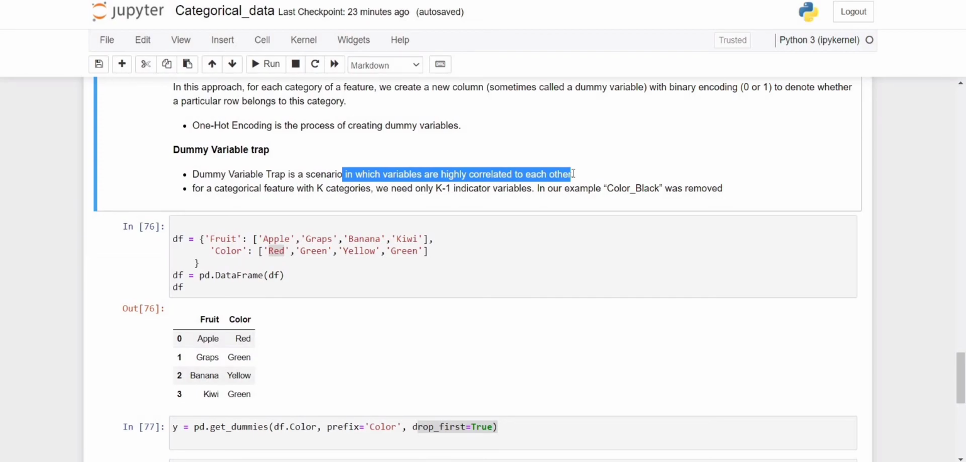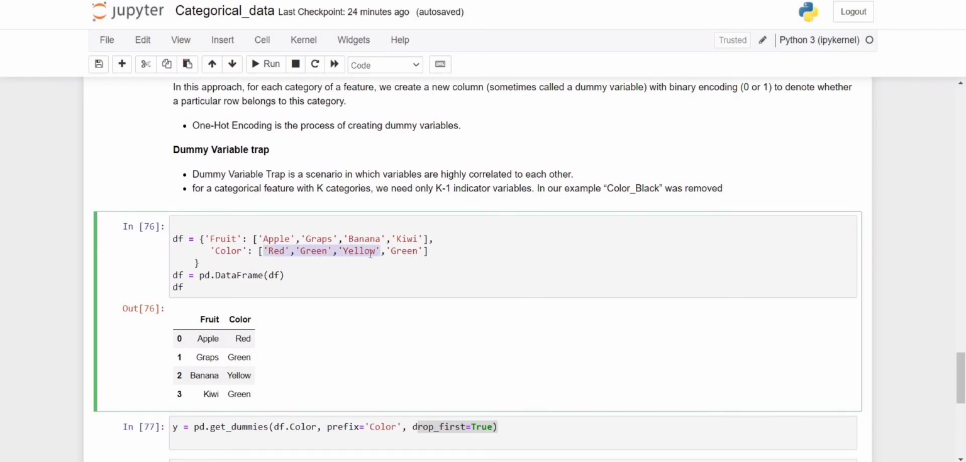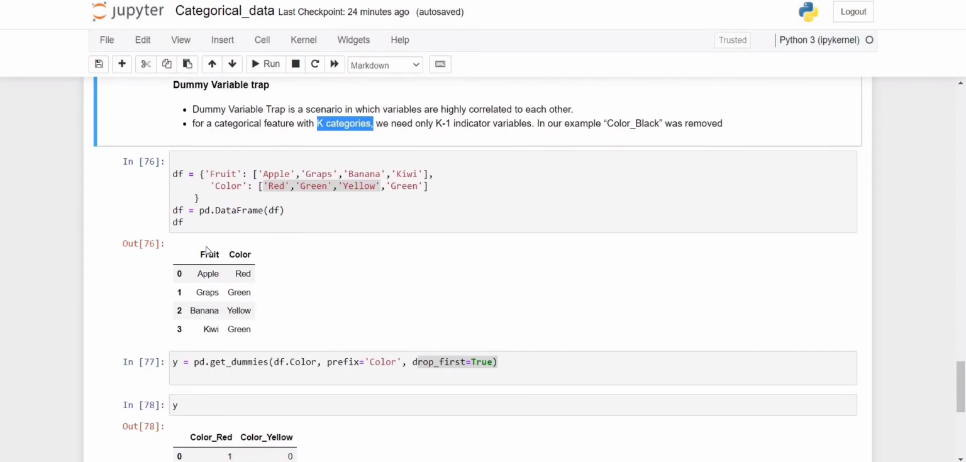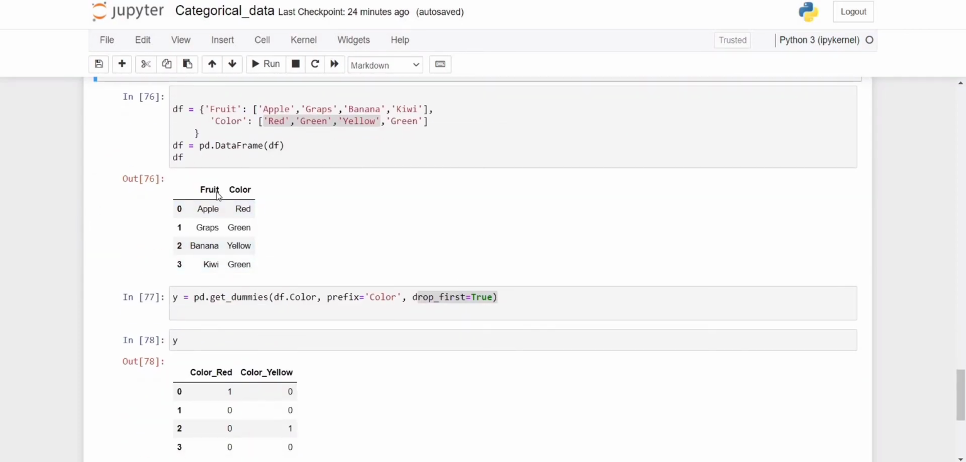To solve that dependency, suppose we have k number of categories. What we are doing here is removing one category. For example, we have 3 colors: red, green and yellow. So this is our k form. In terms of creating the k categories, we are creating k-1 columns and dropping any one of the columns.